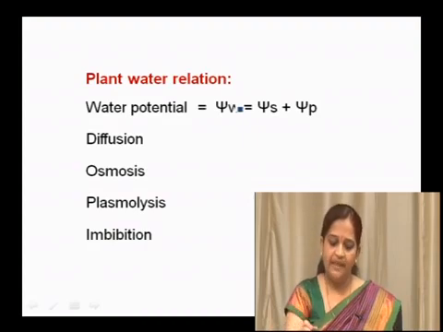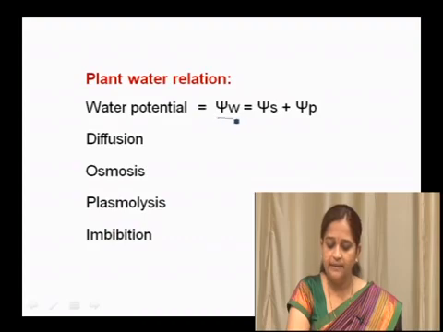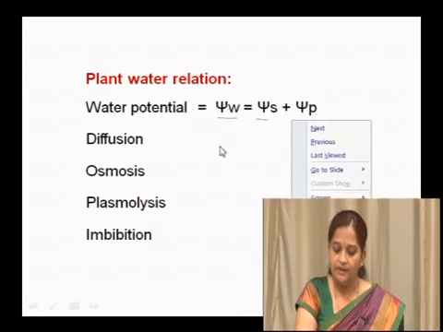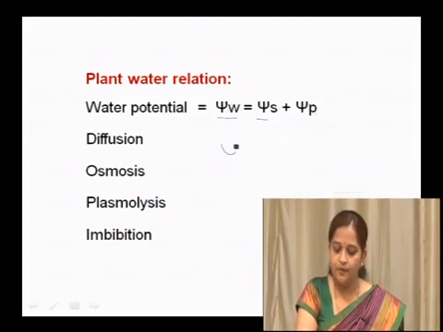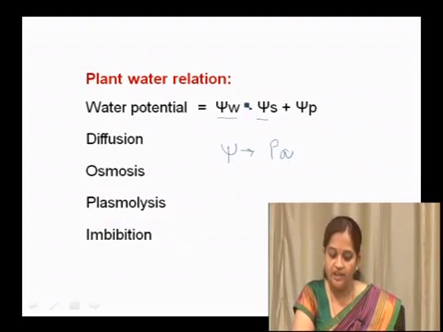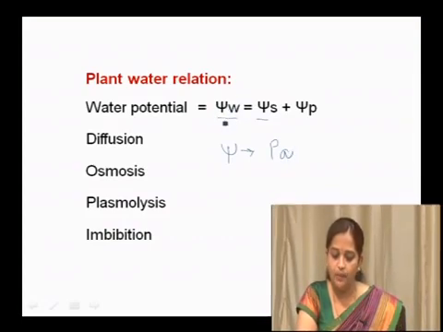So, here in water potential we have to know these important contents, that is this symbol is called psi, which in terms of unit is Pascal. This is water potential.